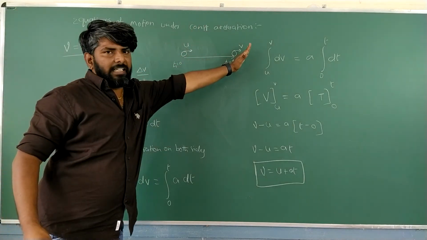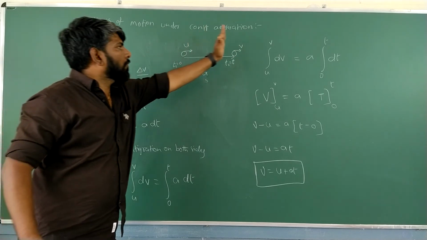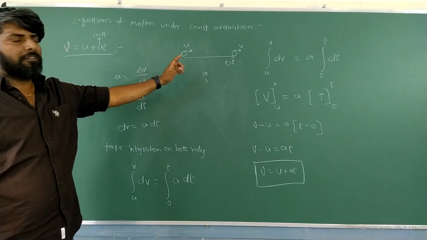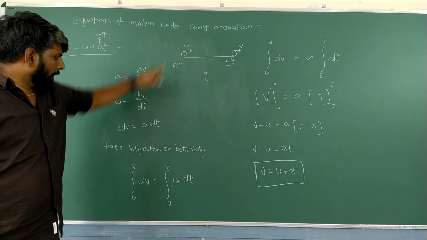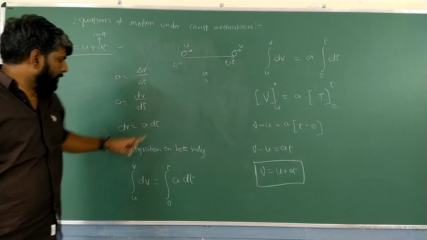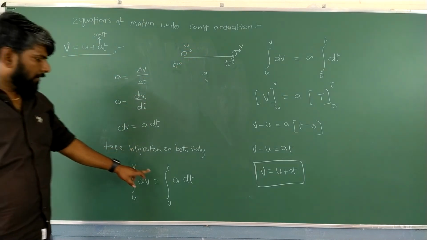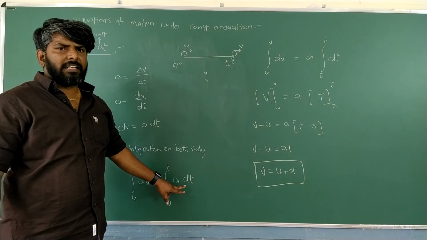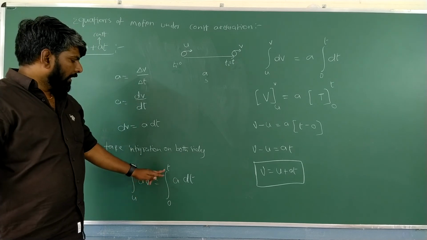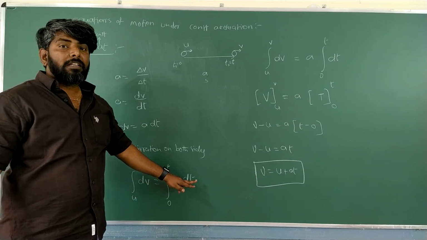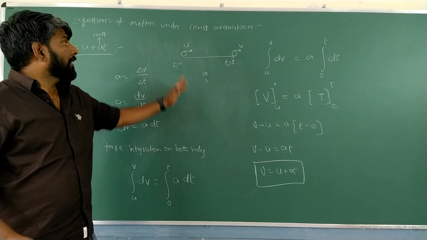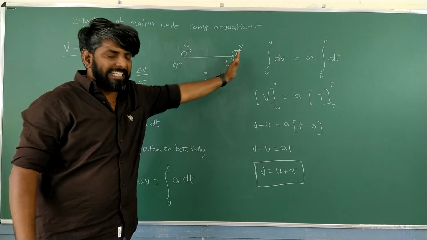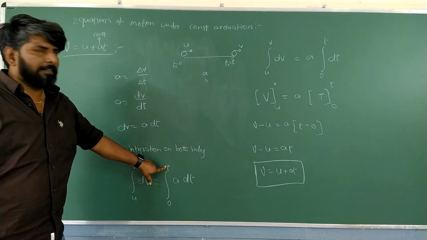For the change in velocity, from u to v. Initially u, finally v. So u becomes the lower limit, v becomes the upper limit. And here, integration of a into dt. A is a constant, since acceleration is constant in this process, so it comes out. For integration of dt, we need to take time from where to where? Initially 0, after some time t. So 0 to t.